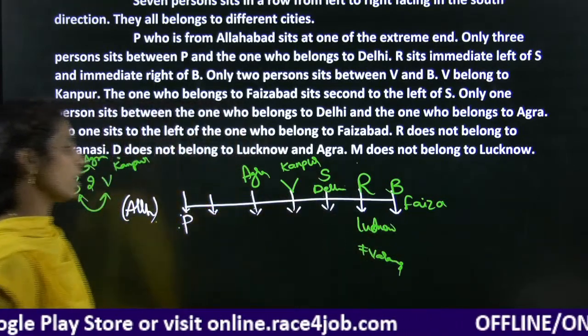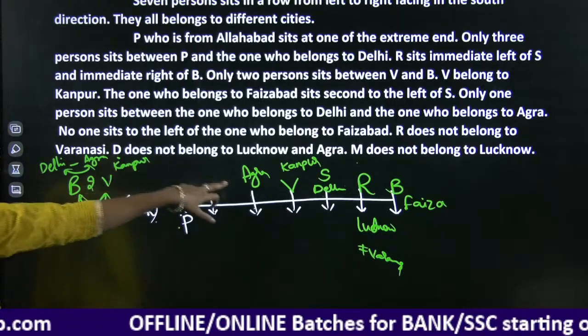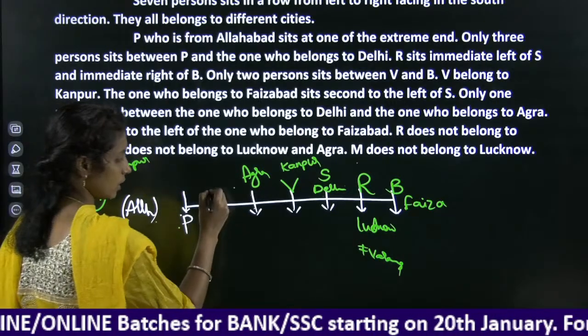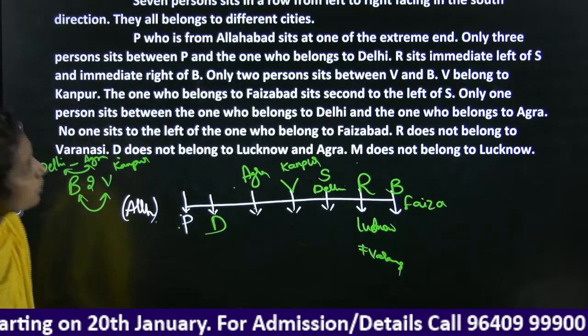Right? And we are left with two more persons. Right? D does not belong to Agra, means D will be here. And we are left with one more person.